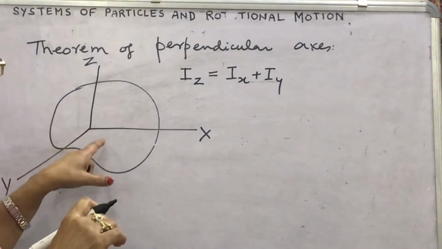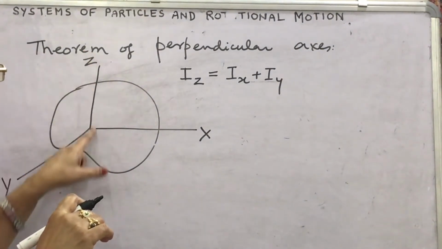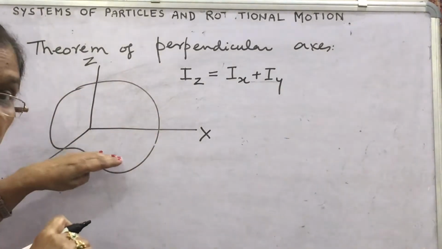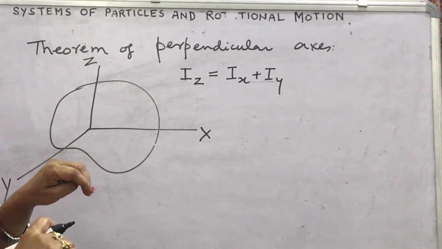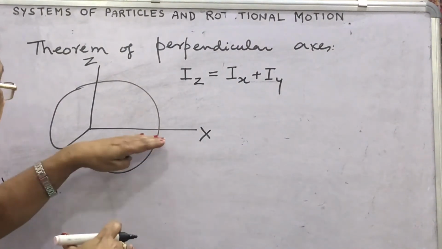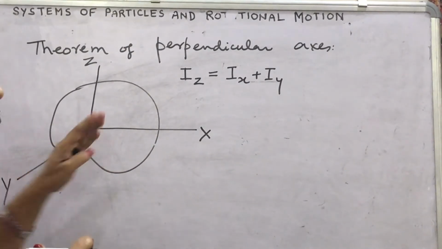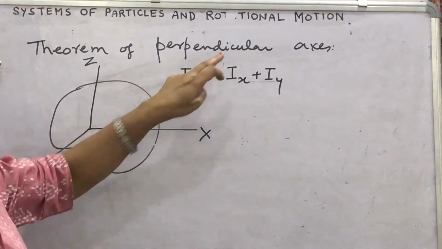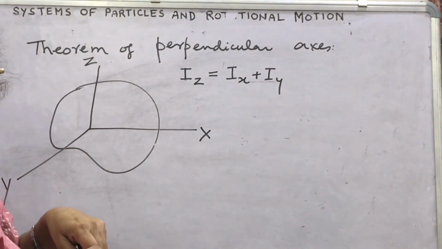This will be wrong, because the moment of inertia is about that axis which is perpendicular to both the axes in which the plane of the body exists. So the body's plane, the object's plane, is in the x and y plane. So the moment of inertia will be about the perpendicular axis. That's why its name is the theorem of perpendicular axis.